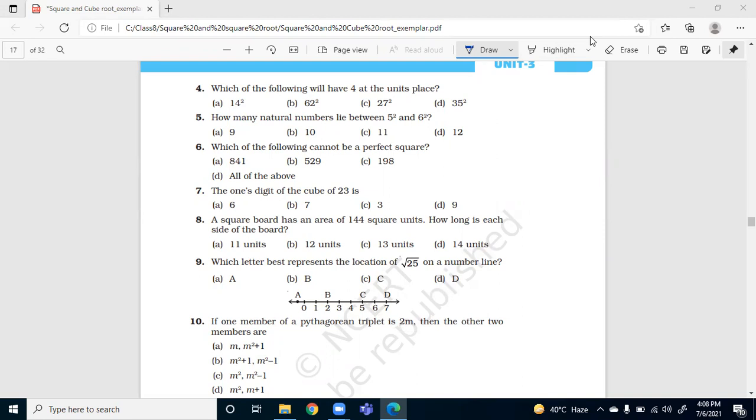Ma'am, it should be B. 2 cube. It is correct. Square of 2 is 4, so it will have 4 at unit place. Priti, you tell me fifth one. Ma'am, C part.